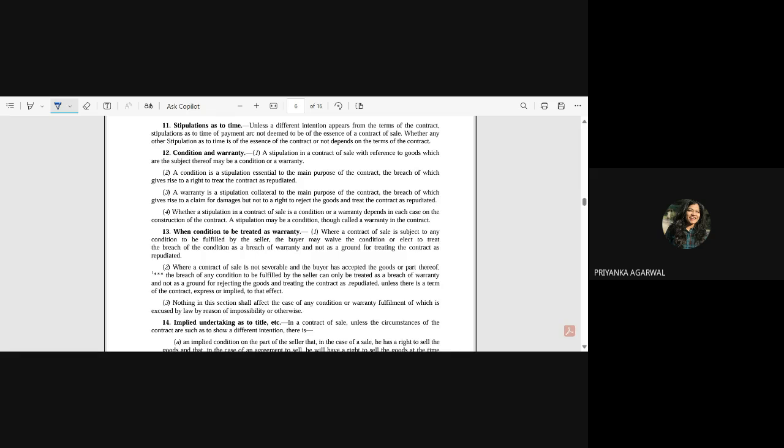Now, we have already understood what is condition and what is warranty. Could you differentiate between condition and warranty?